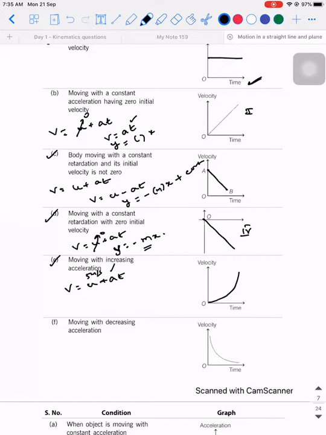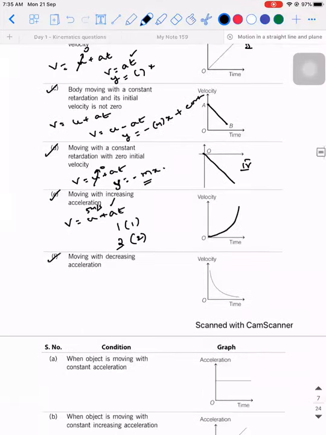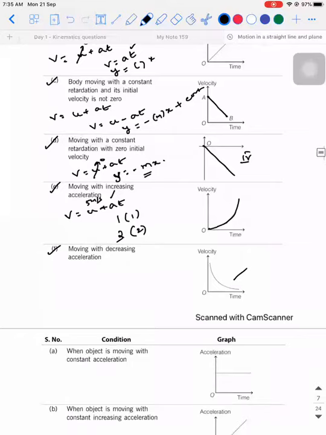Right. Initially, for the first second, 1 into 1 will come. For the second, let's say it became 3. Then it will be something like this, 3 into 2. You're able to understand. So it will not be a straight line. When you try to plot all these points, it will not be a straight line, it will be a curve. So decreasing acceleration, it will be in the decreasing manner. I hope it is clear, right? This is all about the velocity time graph.